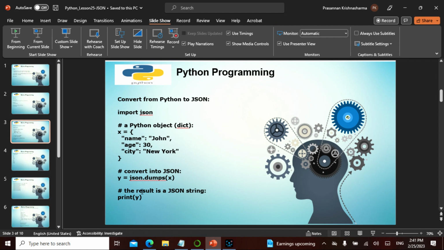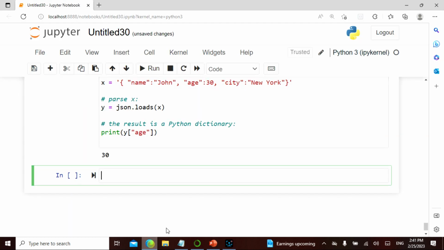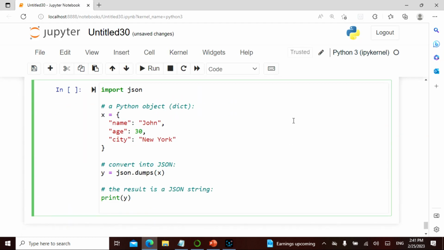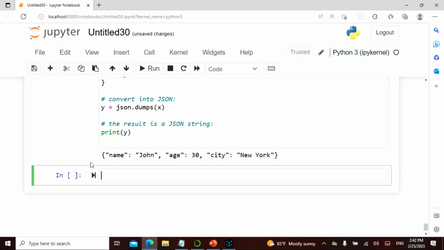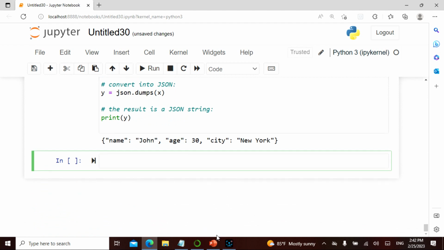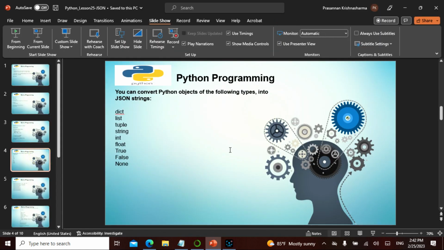Now let's take another command where I'm converting Python to JSON. So import json as it is. A Python dictionary, remember I told you about a Python dictionary. See how it is coming, the same thing. This is loading and this is dumping. I load something into my truck, I dump something out of my truck. And then I say dump of this. When I print this, see how it is giving a JSON format. So this is how a JSON format is, and this is how a dictionary format is. Now you can cross-check both things.